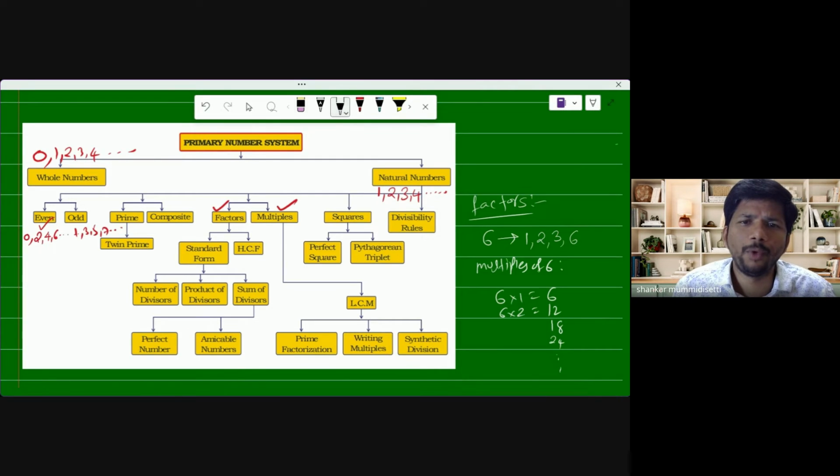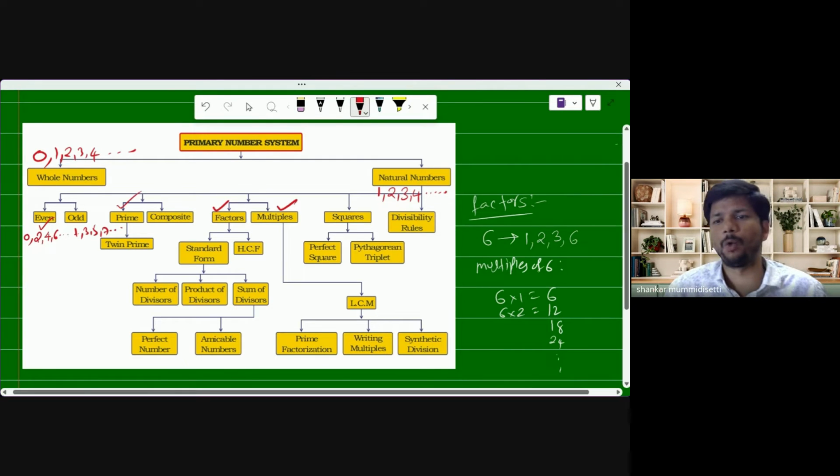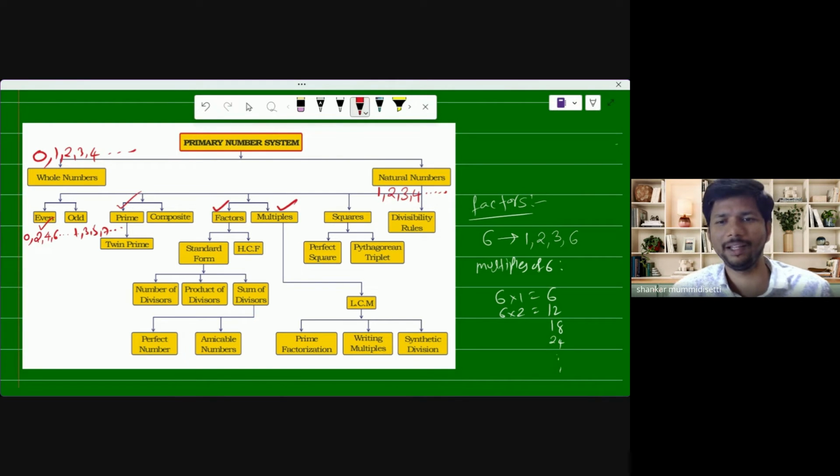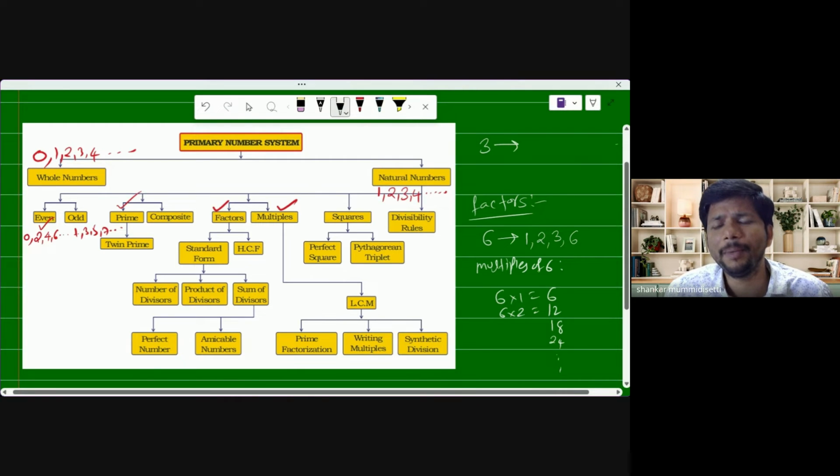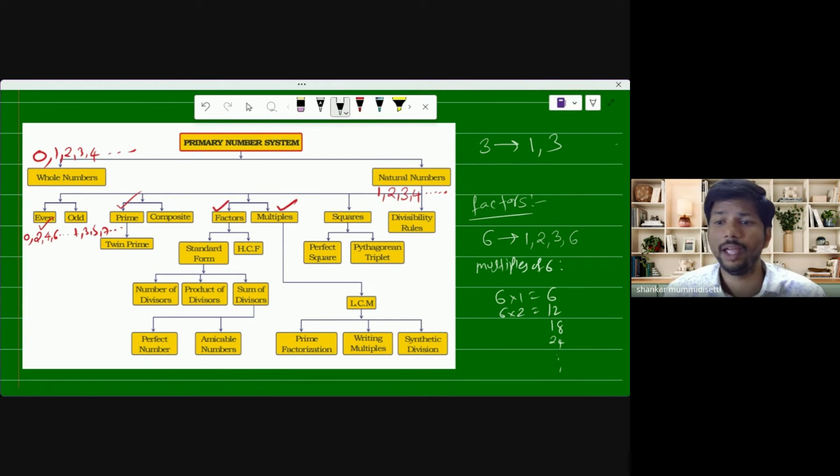Now I am going to explain what a prime number is. It is very important, and everybody knows this, but I am explaining from my point of view. A prime number is a number having only the factors 1 and itself. Let us take the number 3. The number 3 has factors 1 and 3, that's it, because 3 is exactly divisible by 1 and by 3. And you should remember every number has 1 as a factor. That is true, because every number is divisible by 1. We know that, right?